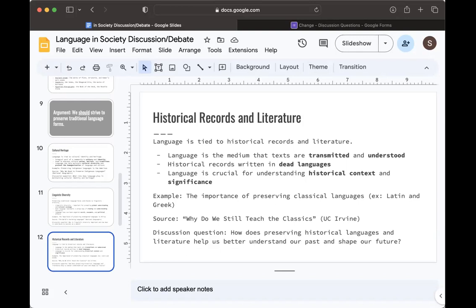A source I found was from the UC Irvine Classics Department, and it's called "Why Do We Still Teach the Classics?" And it just explains the importance of preserving these classical languages. So a discussion question on this topic that we can think about is, how does preserving historical languages and literature help us better understand our past and shape our future?